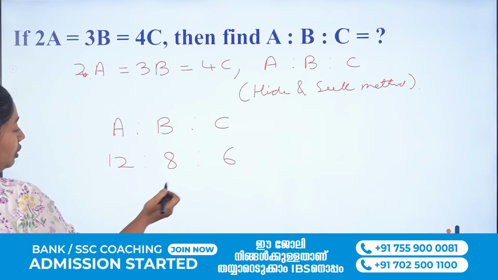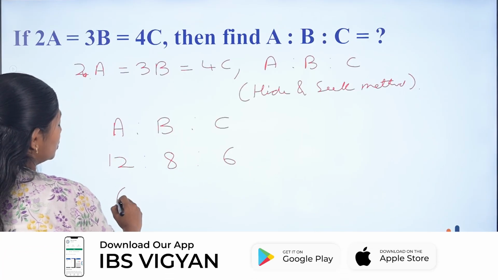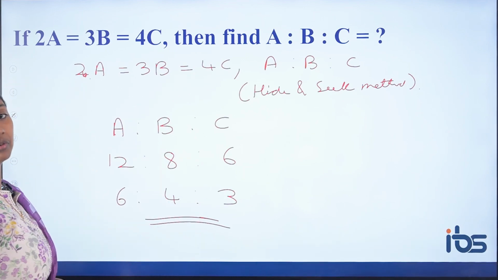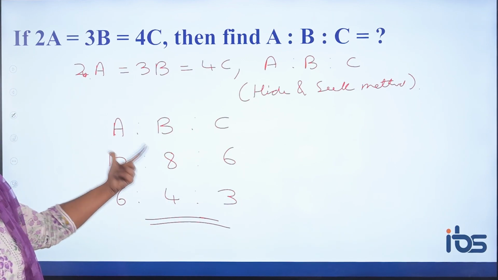Now express it in the lowest form. 2 sixes are, 2 fours are, 2 threes are. So this is the relation. This is the relation between A is to B is to C.